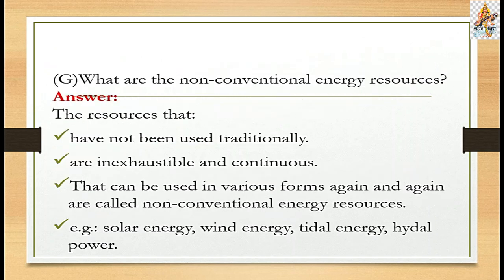Then question G: what are the non-conventional energy resources? The answer is, the resources that have not been used traditionally. Second, they are inexhaustible and continuous, and can be used in various forms again and again. These are called non-conventional energy resources, meaning energy sources which are reusable again and again. Examples are solar energy, wind energy, tidal energy and hydel power. So these are the non-conventional energy resources.